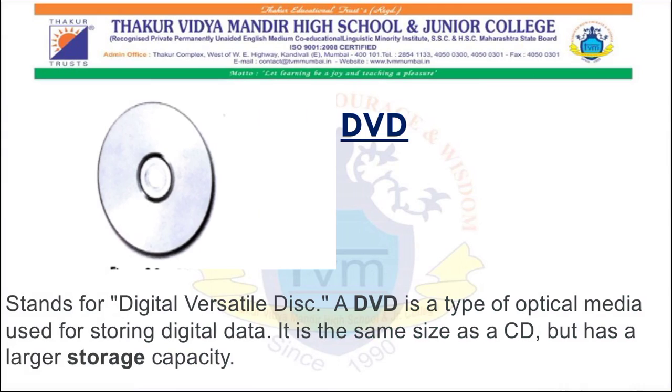Third one is DVD. Digital versatile disc is a type of optical media used for storing digital data. It is the same size as a CD but has a larger storage capacity. It can store data from 4.7 GB to 17 GB.